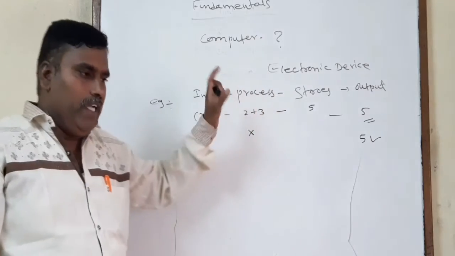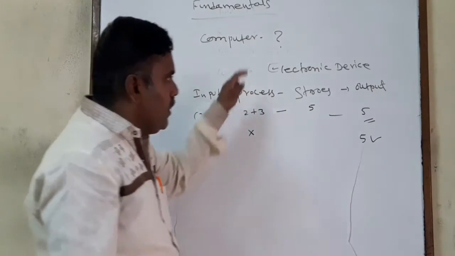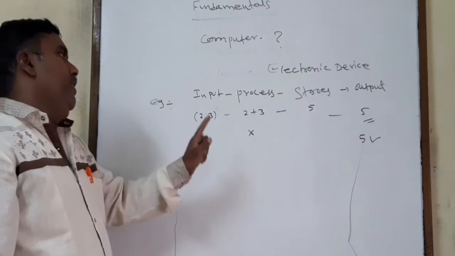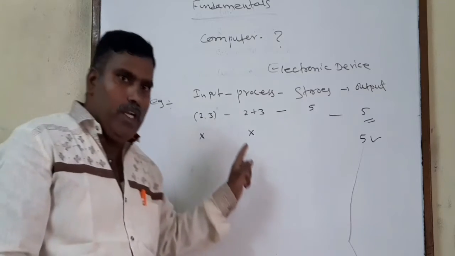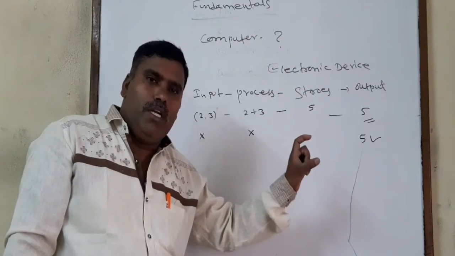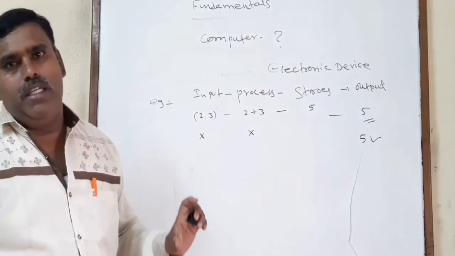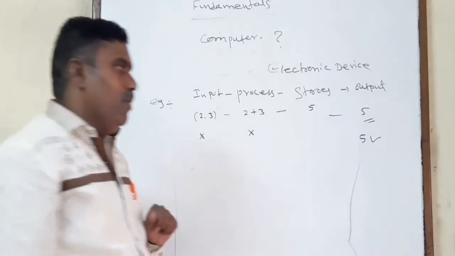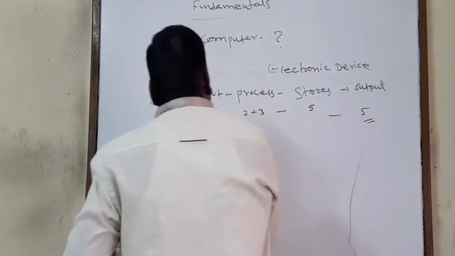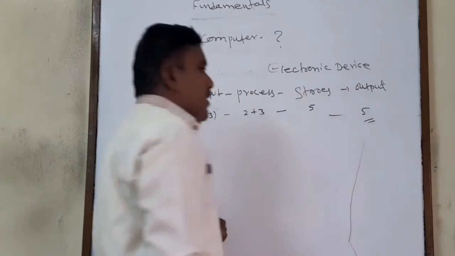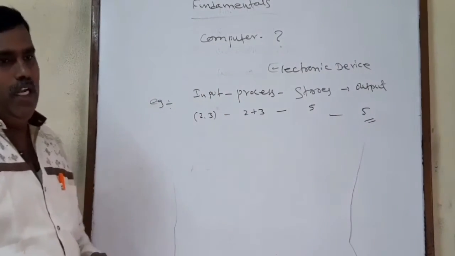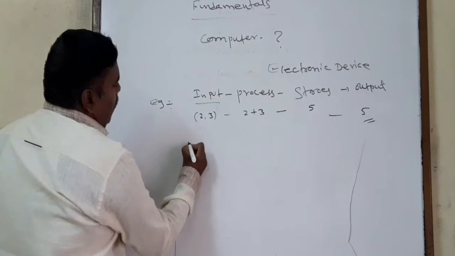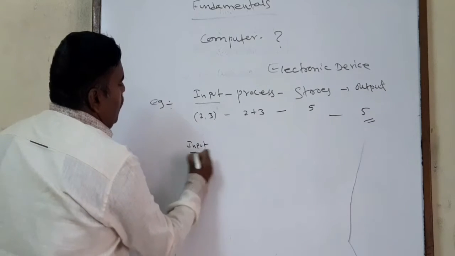The device which takes input, processes, stores and gives a result is known as an electronic device. Devices which take no input and go through no process, yet can give a result, are not electronic devices. Those can be treated as magic devices, but not electronic devices. So our point is: the device which takes input, processes, stores and gives a result is called an electronic device, and a computer is also an electronic device. Now, what is input? If you see, input means what?